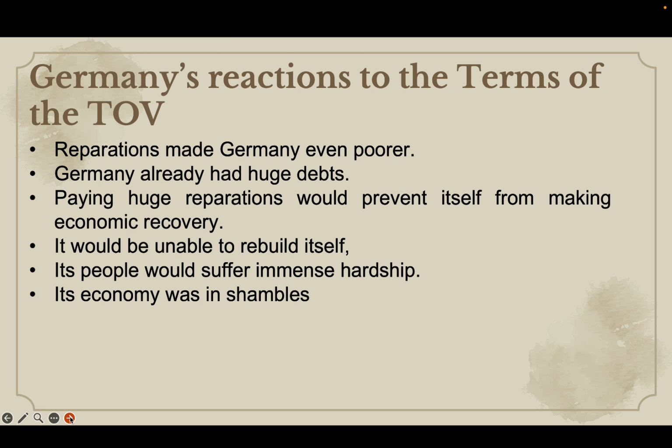During this period in time, whatever resources Germany had would have been invested into the war effort. Trade would have been non-existent owing to the fact that the countries were at war, and its economy would rightfully be very badly affected. Now, it needed whatever resources were left in order to rebuild itself now that the war had ended. But these reparations meant that Germany would not be able to rebuild itself soon enough, and its people would continue to suffer immense hardship even after the war had ended.